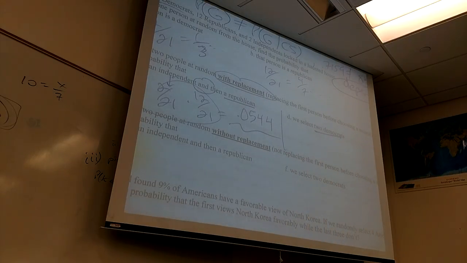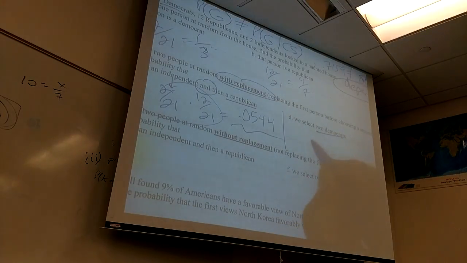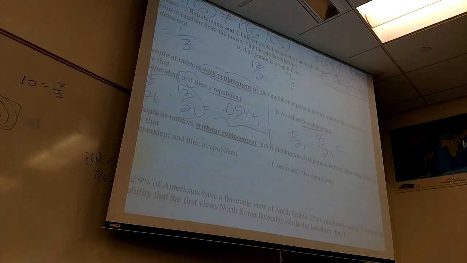2 Democrats. And that's always a hidden and. That's another way to say we select a Democrat and then another Democrat. So you can kind of reformat it to be the same. So the first one's a Democrat, 7 out of 21. Second one's a Democrat, 7 out of 21 again. Nothing changes because it's with replacement. So that'll be 1/9, 11.111%. Right? 0.1111111.